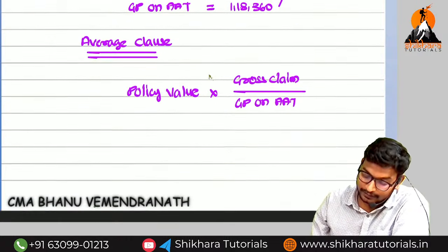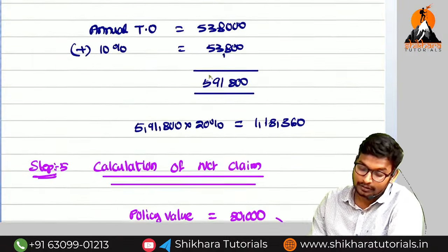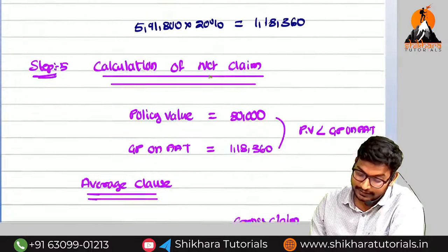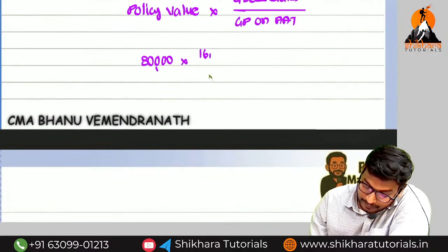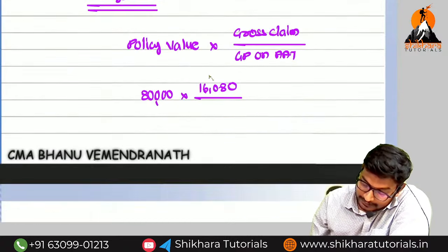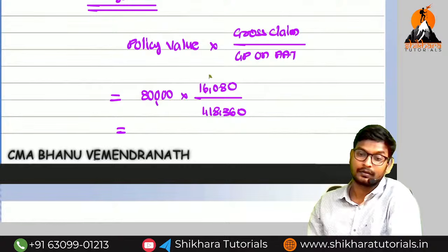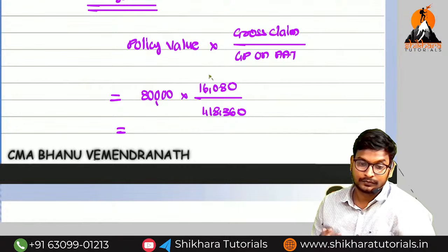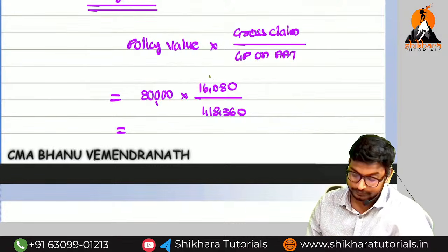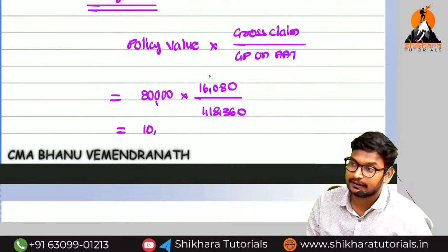What is the policy value? 80,000 into gross claim, which is nothing but gross profit on short sales, 16,080, divided by the gross profit on AAT, 1,18,360. What is the amount? 10,868. Okay?